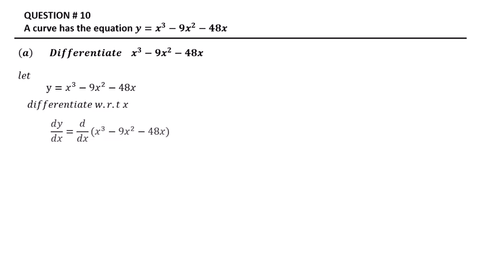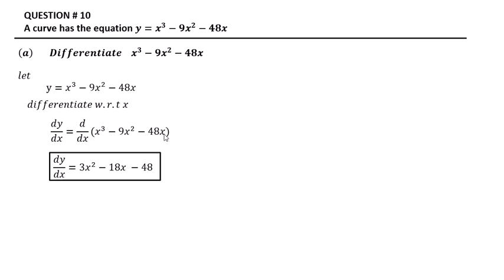Differentiate with respect to x. dy/dx is equal to d/dx of the equation. So we differentiate this equation with respect to x. The power shifts to the front and we subtract 1 from the power: 3x². Then 2 multiplied by 9 is 18, and subtract 1 from the power, 2 − 1 = 1, so this is x.